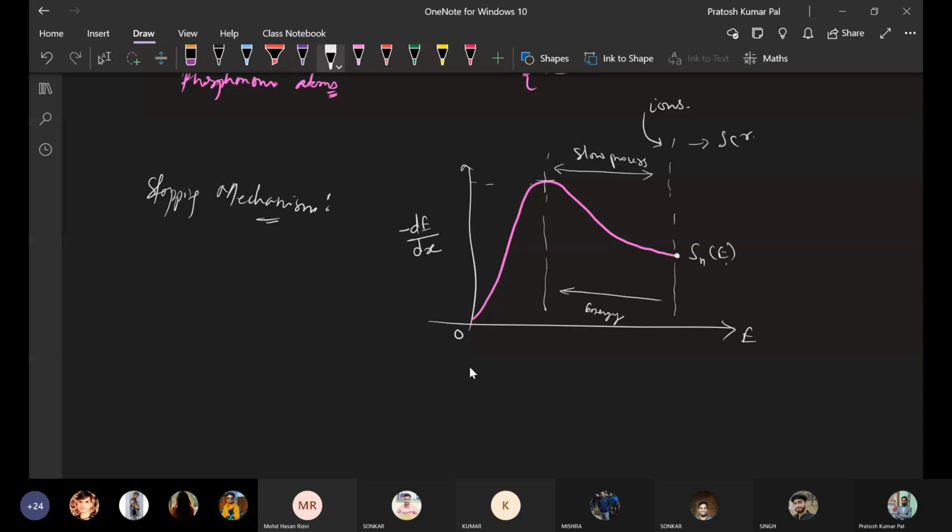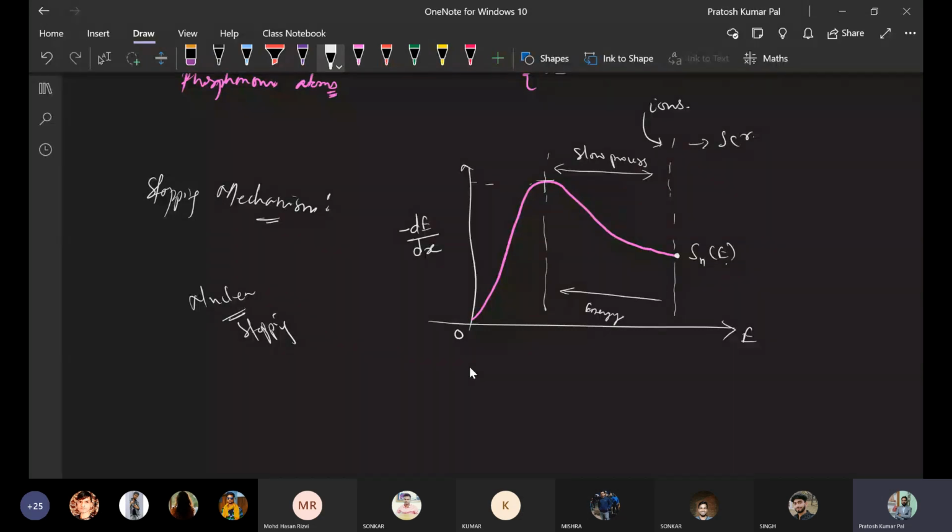So once the ions have been projected on the semiconductor surface, at that time the energy is highest, and it will be going to reduce. And once it is going to reduce, it will be a slow process, because of nuclear stopping, the ions are going to collide with the crystal atoms of the semiconductor. So once it is going to collide, it will lose the energy. So once it loses the energy, this del E by del X is going to be highest. Okay, so up to this peak, it will be a slow process.